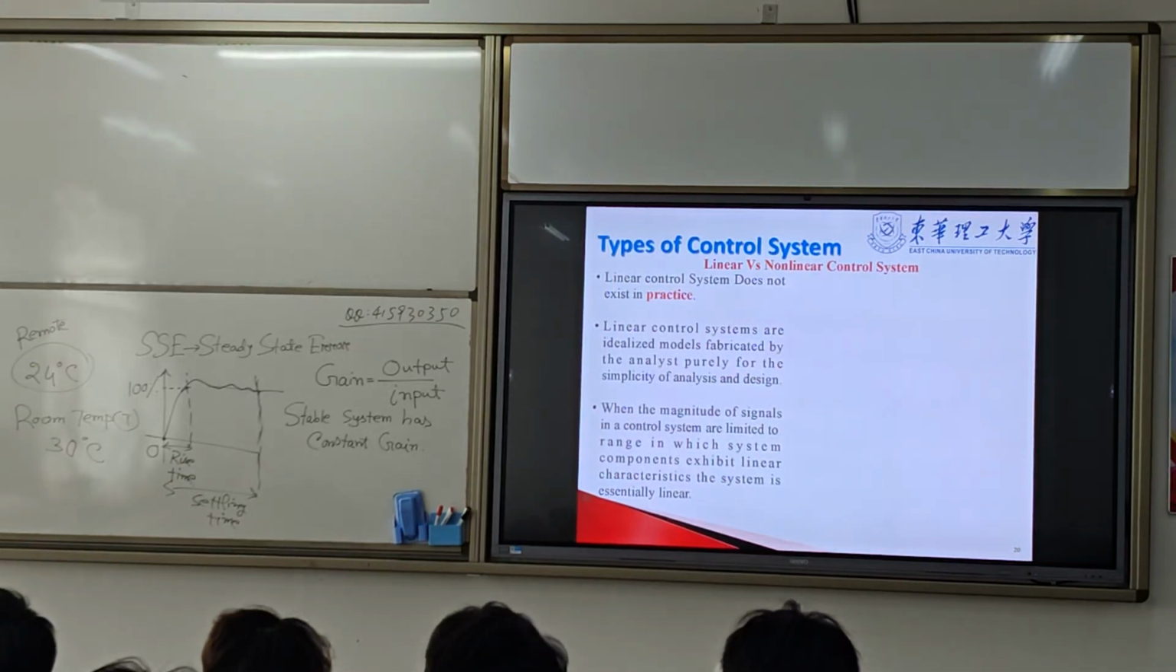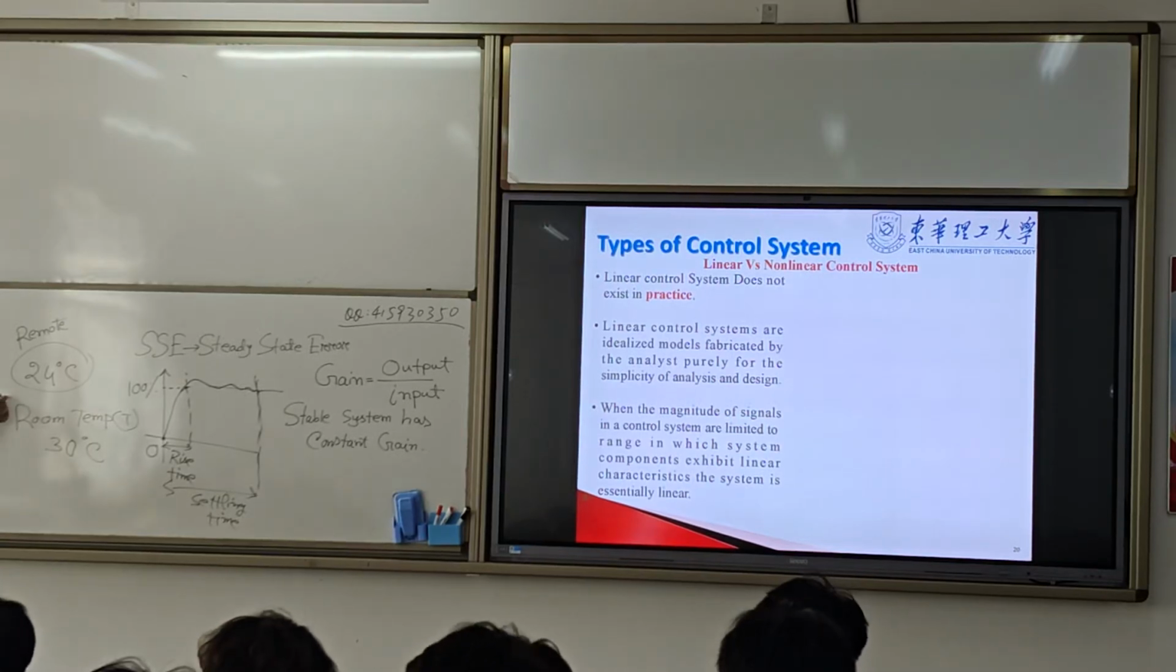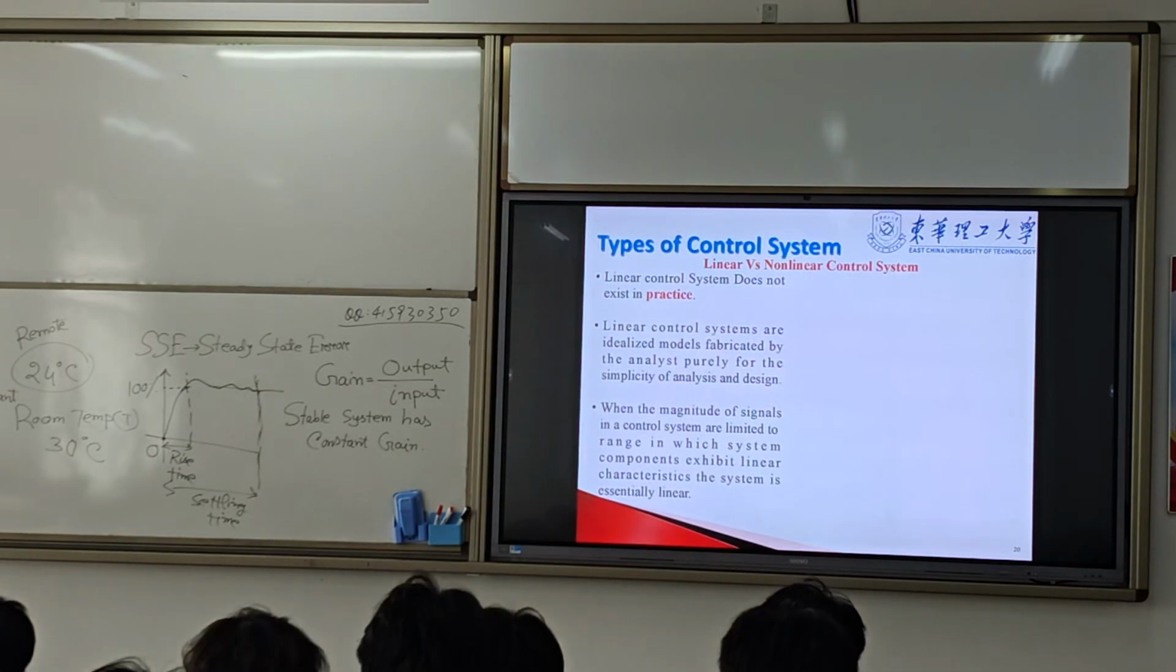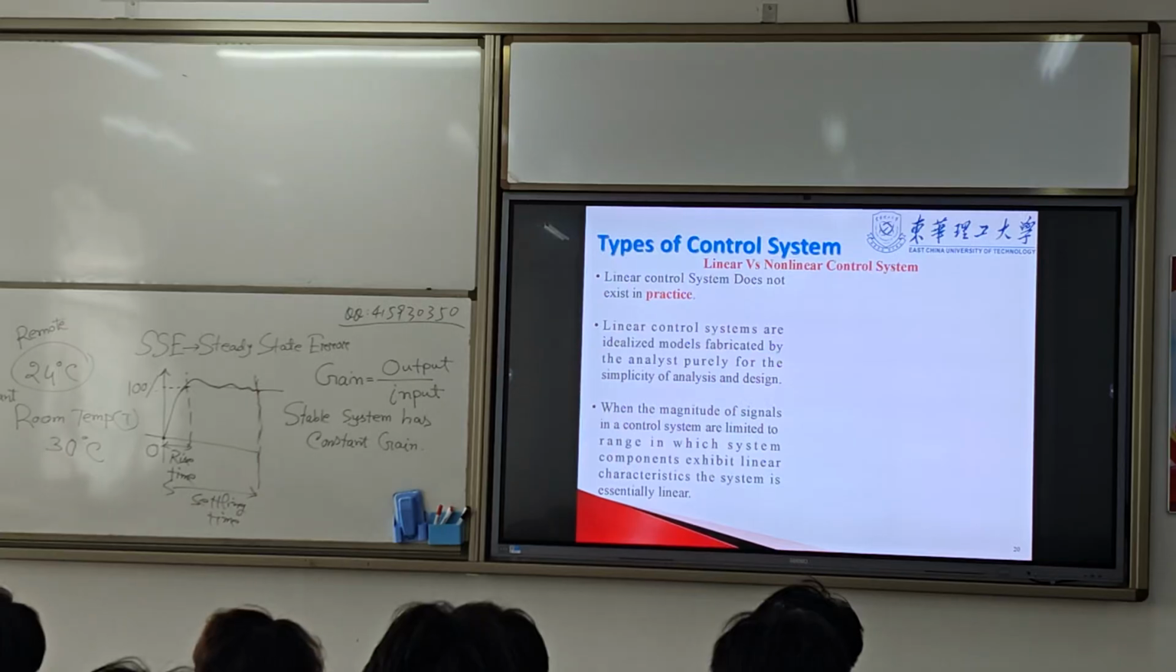This term we call it linear time invariant system. And this system we call it a stable system. We always want a stable system.